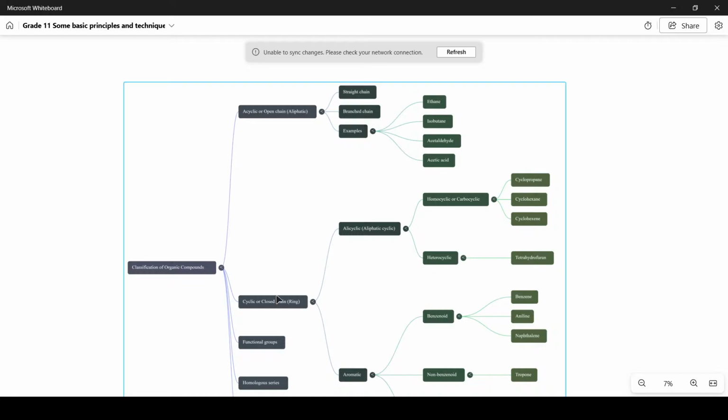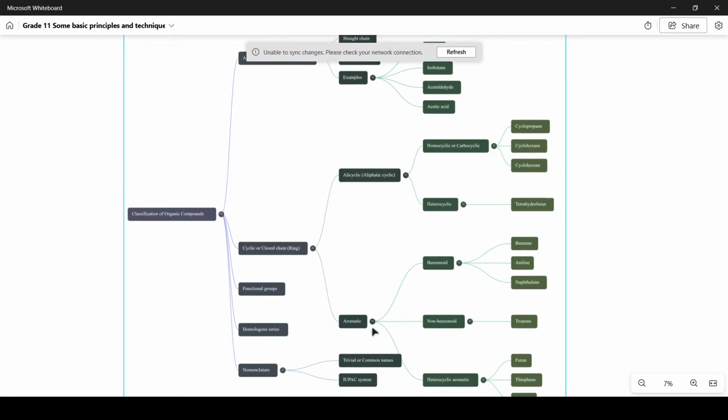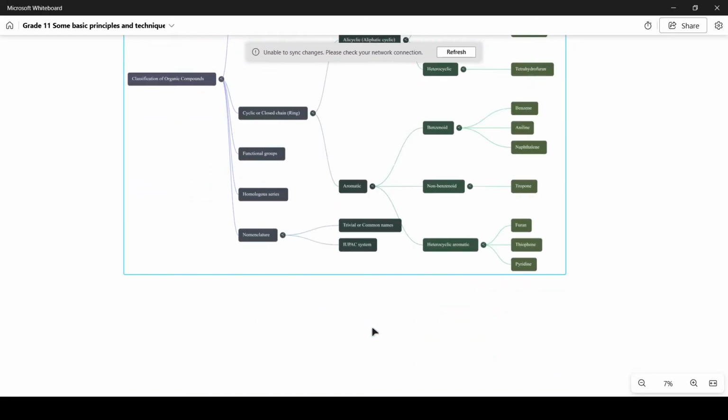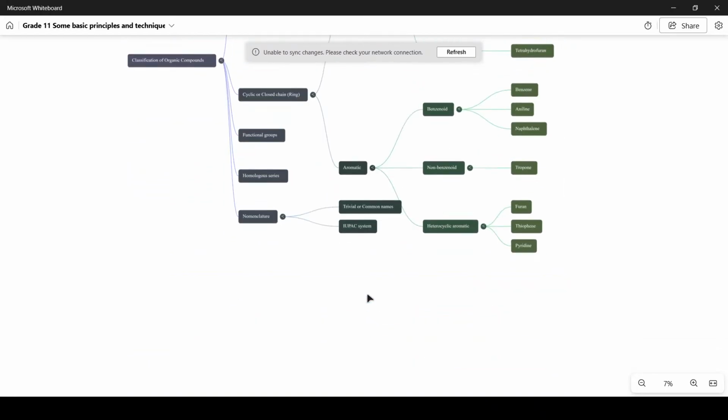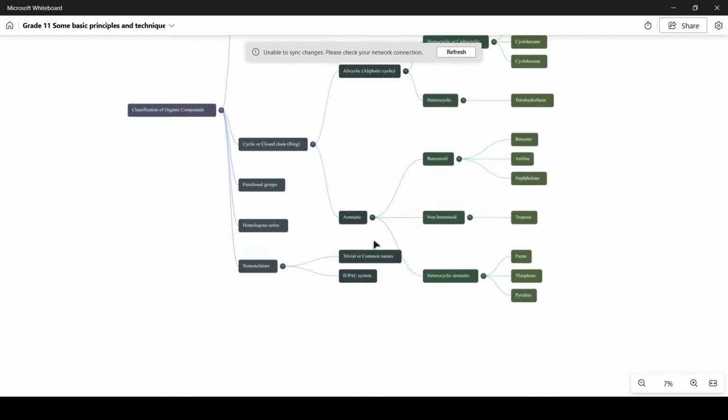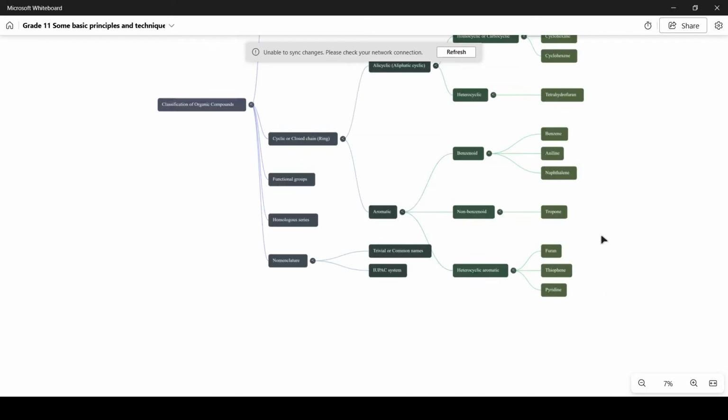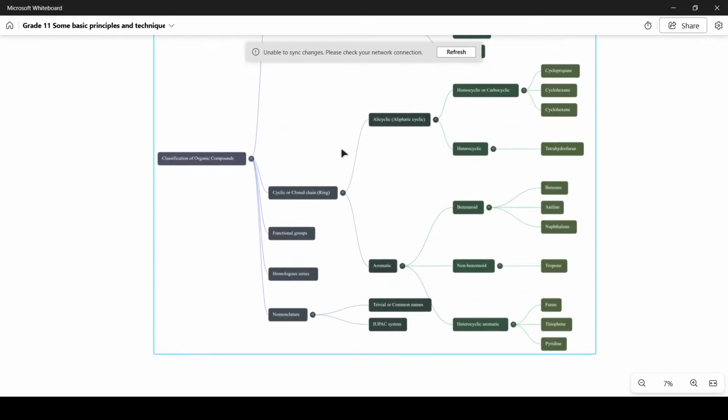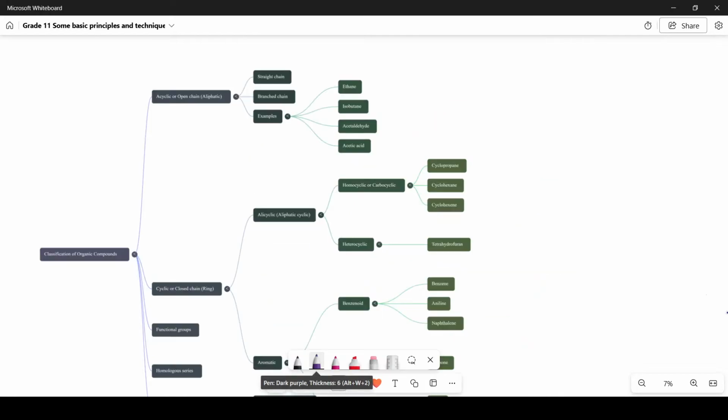In today's session, we're going to discuss the classification of hydrocarbons. Now before that, what are hydrocarbons? The simplest organic compounds containing only carbon and hydrogen are called hydrocarbons.